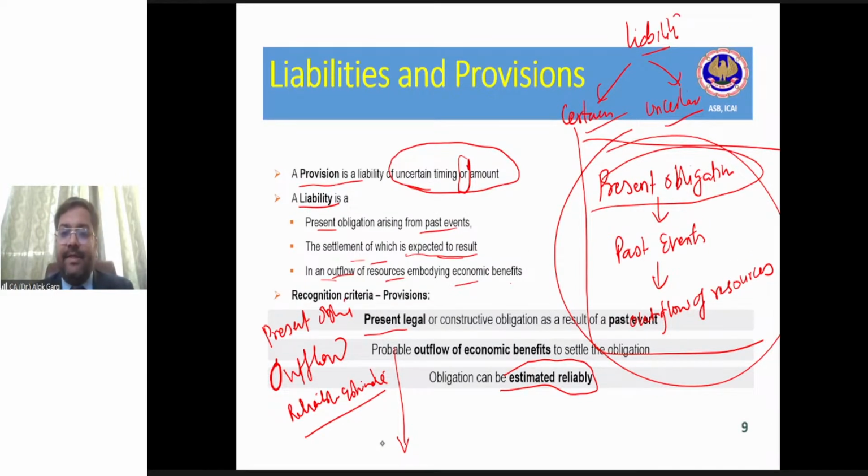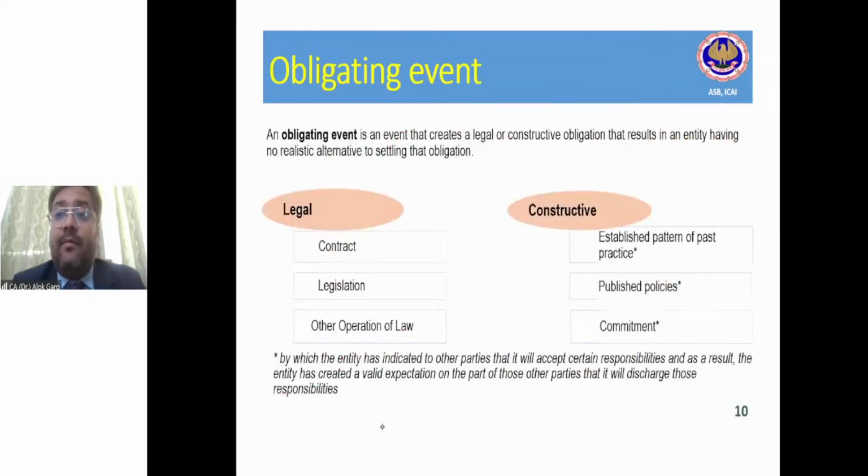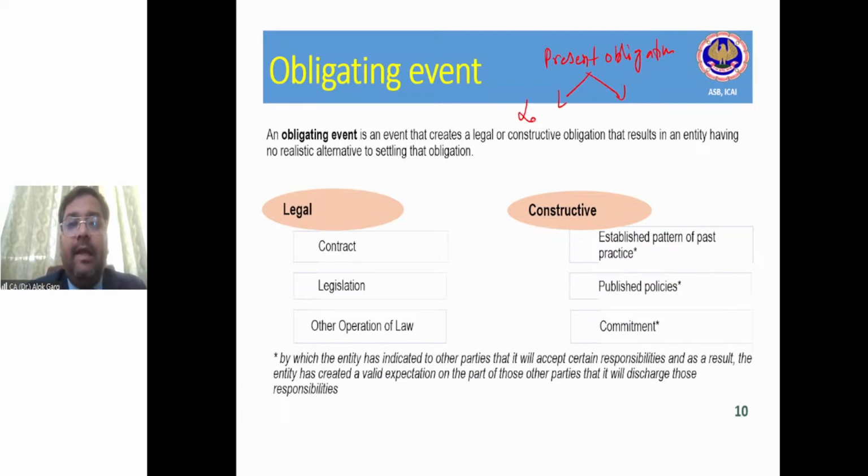Okay, clear? Now let's discuss this part one by one. Present obligation. Now this present obligation could be in two ways. This present obligation could be a legal obligation or a constructive obligation.